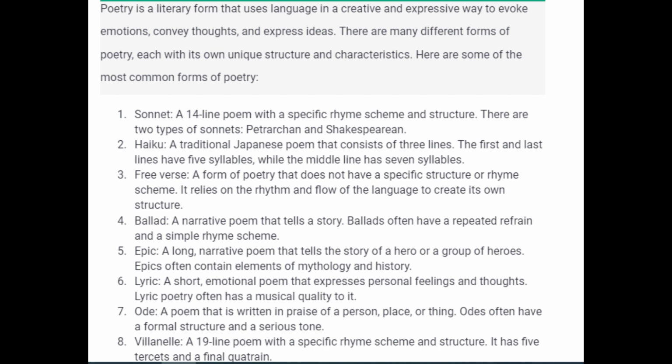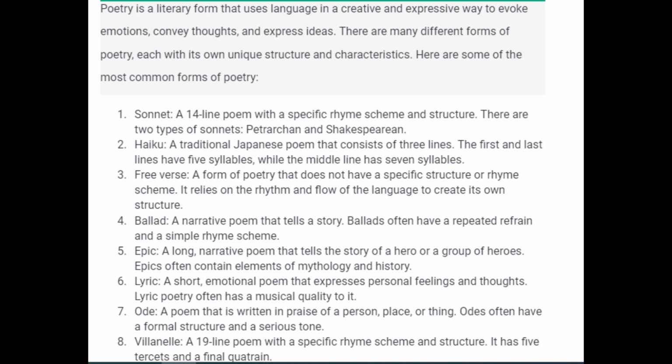Epic, a long, narrative poem that tells the story of a hero or a group of heroes. Epics often contain elements of mythology and history. Lyric, a short, emotional poem that expresses personal feelings and thoughts. Lyric poetry often has a musical quality to it.